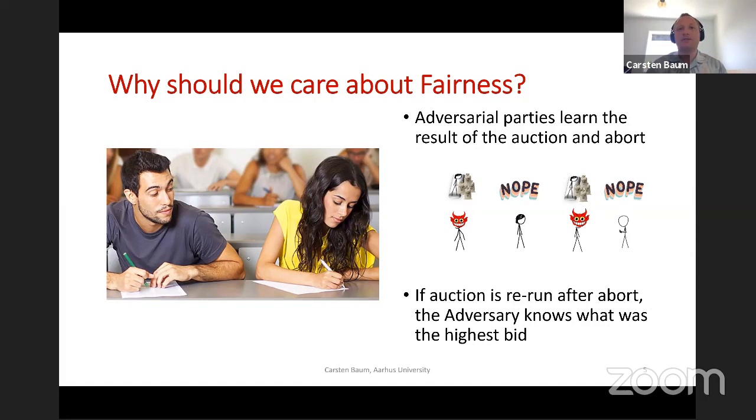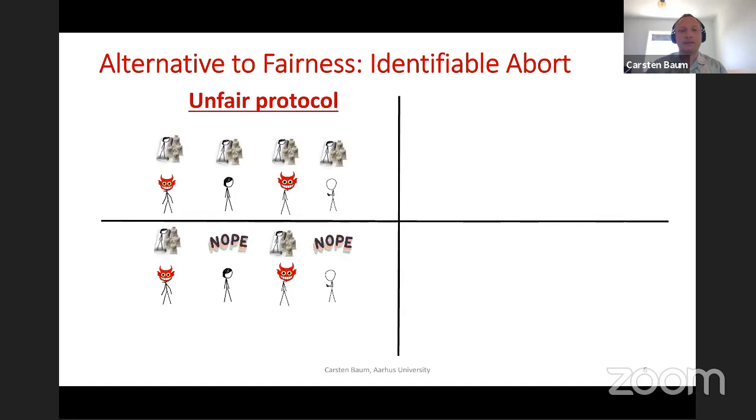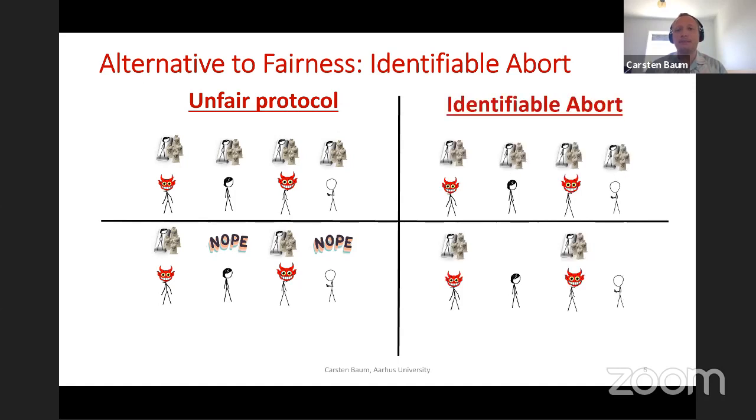Okay, so how to solve this? Fairness is not possible. One solution here would be, as I said, input consistency between multiple MPC instances, but what other solutions are possible? And one solution is called identifiable abort. Now, in identifiable abort, if everything goes well, then we see the same as before. Namely, you run the computation and you get the outputs, and that is fine. But in difference to an unfair protocol, we now have that if the adversary cheats, he gets the output.